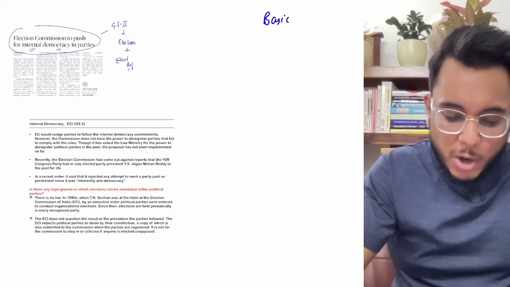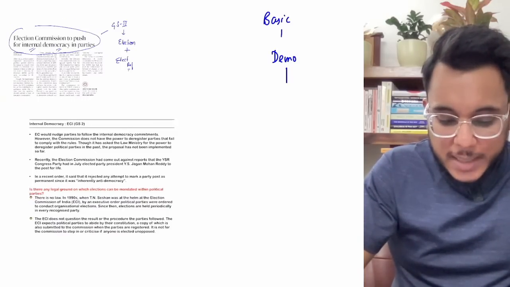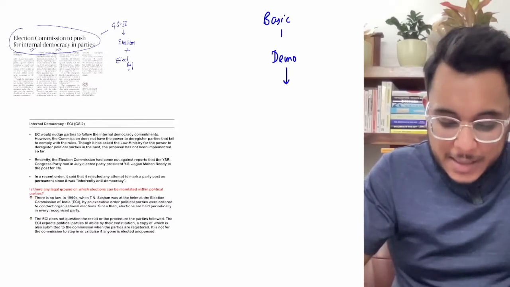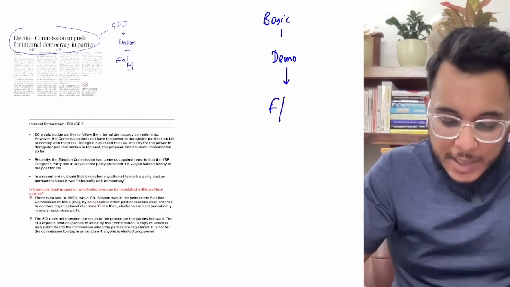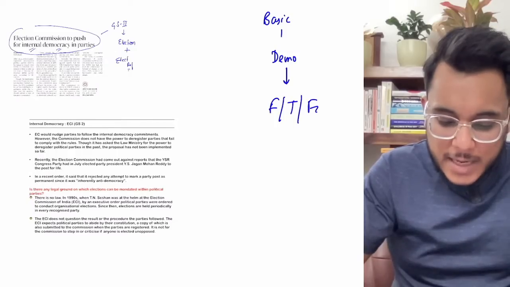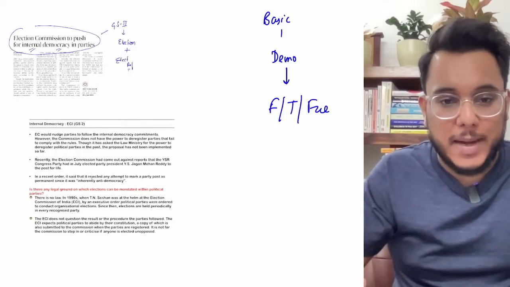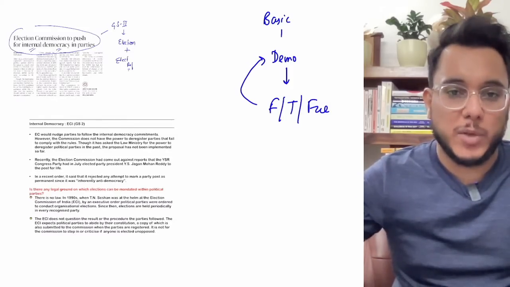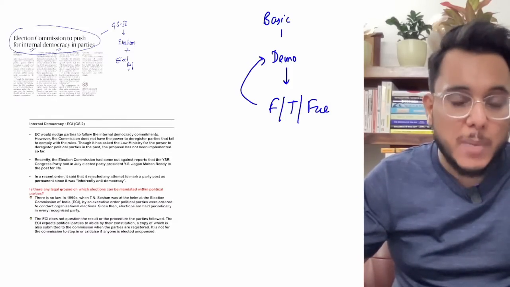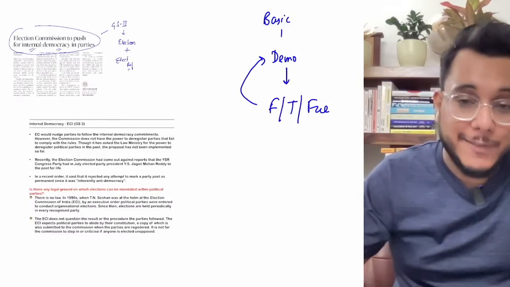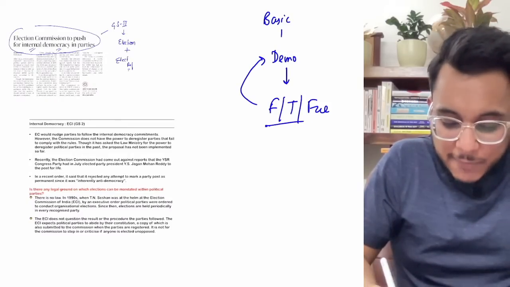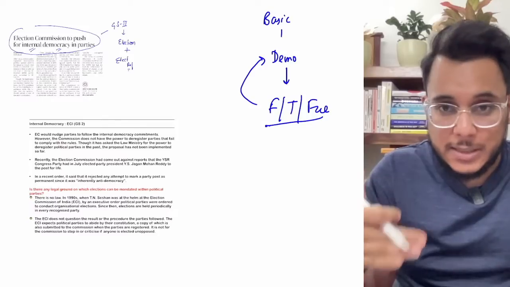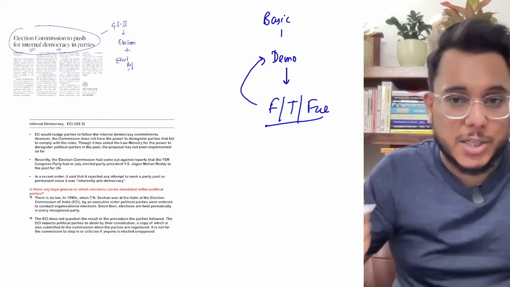So, when we talk about democracy, democracy depends on fair, transparent and free elections. So fair, transparent and free elections are the cornerstone of a democracy. A democracy cannot be a vibrant, effective and functional democracy if fair, free and transparent elections are not there.